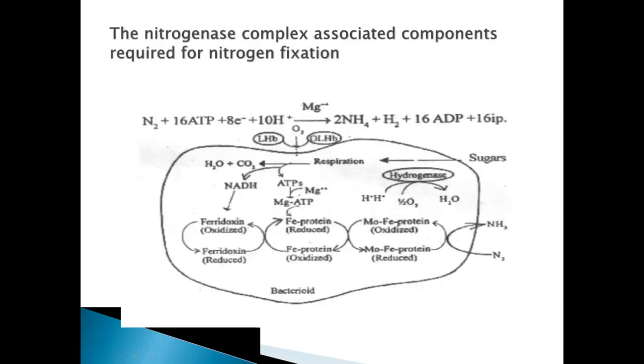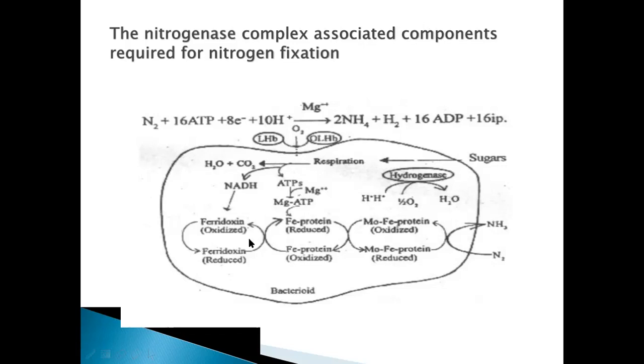So, nitrogenase complex associated components for nitrogen fixation. Here you can see the overall reaction: ATP, protons and electrons, in the presence of magnesium, give ammonia, hydrogen, ADP, and inorganic phosphate. On the outer side there is leghemoglobin, which is carrying oxygen. Okay, so this is the bacteroid, right?